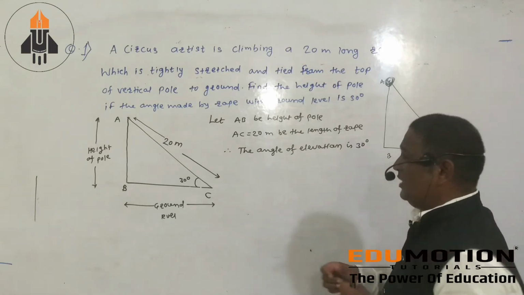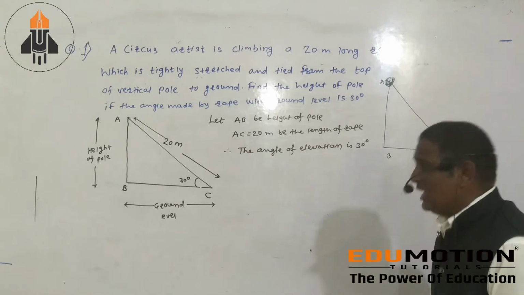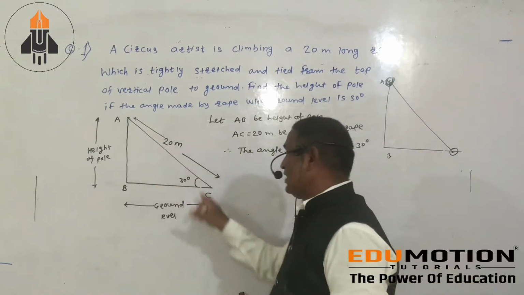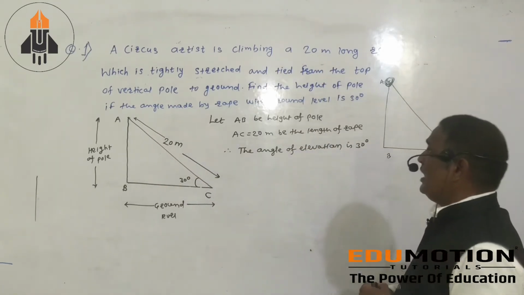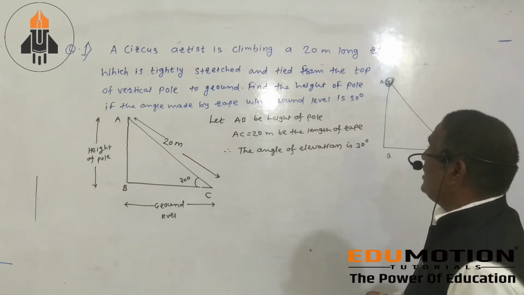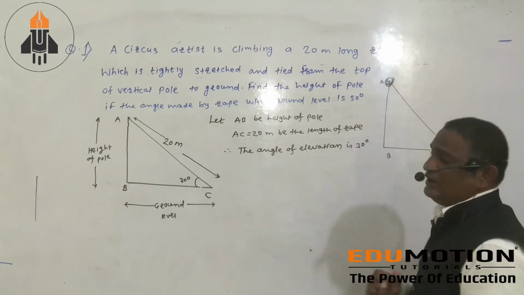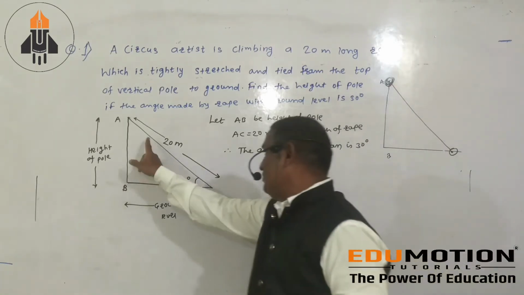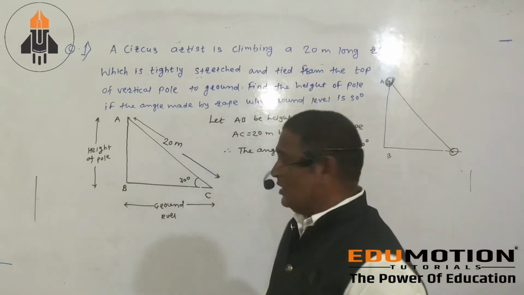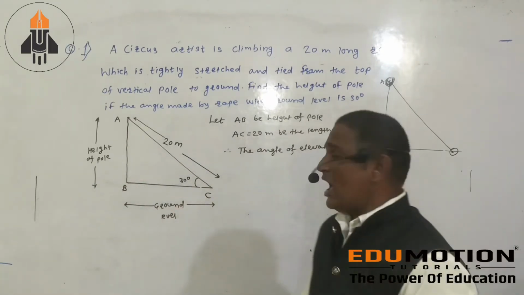You have seen this. Okay? If you consider that AB is the height of the pole and AC is the length of the stretched wire, and we have to find the height of the pole, AB is the height of the pole and this is your ground level.